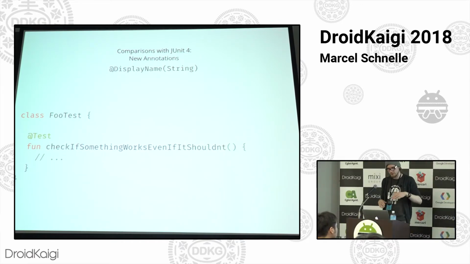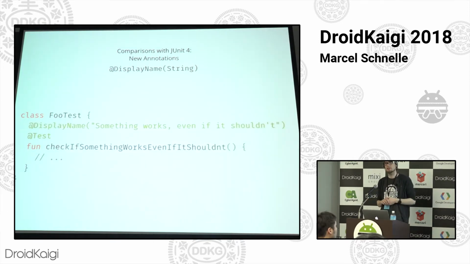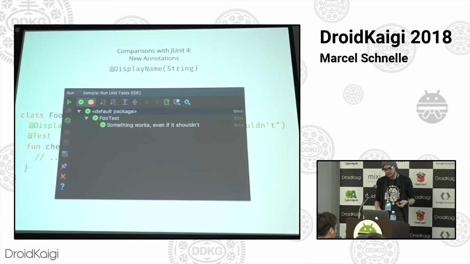It's okay. We're using camel case, but it's still a bit hard to read. If you execute that in the IDE, it's a really long name. You can read it. It could be better though. So what you can do is you slap the display name annotation on top of that method. You provide a better name for it. And then when you run it, you get the nice English name and descriptor for it.